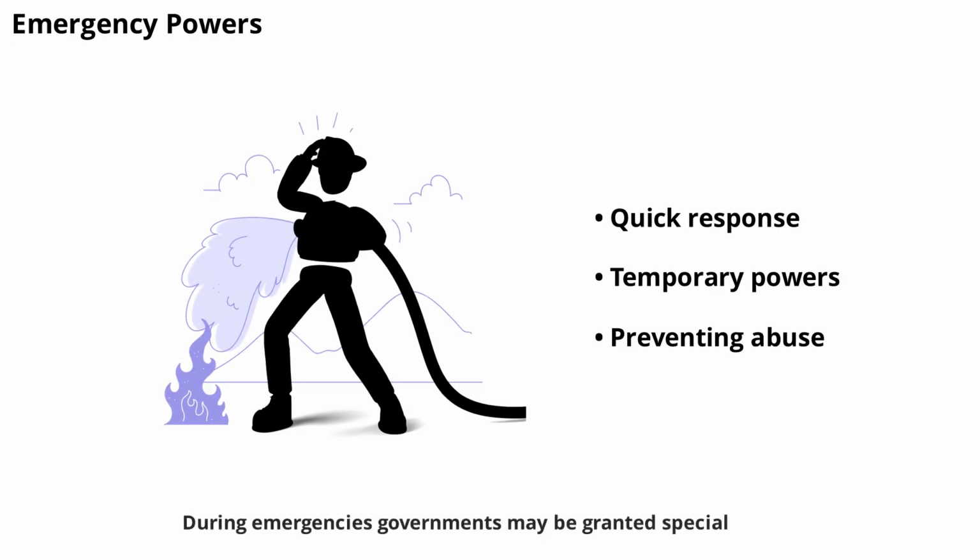During emergencies, governments may be granted special authority to act quickly and decisively. These powers can include restricting movement, reallocating resources, or suspending certain rights. However, emergency powers must be limited and temporary to prevent abuse and protect democracy.